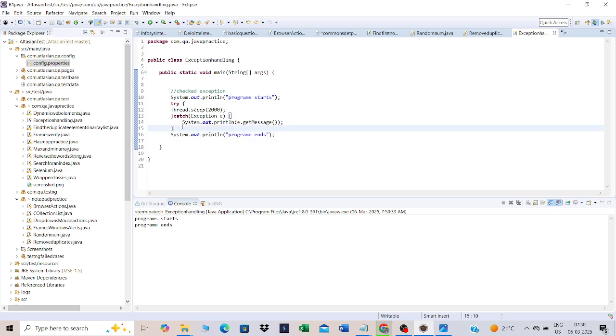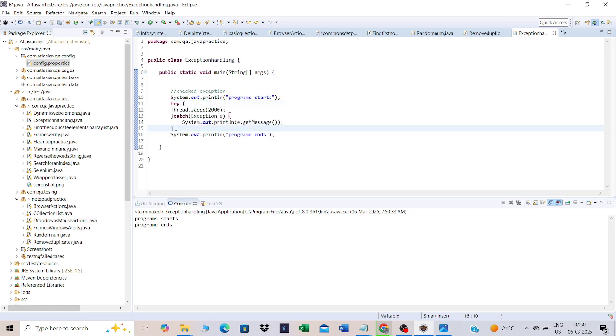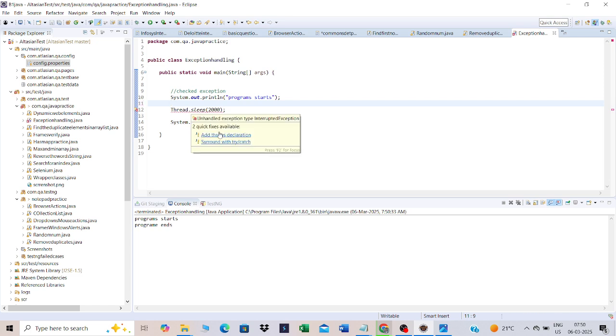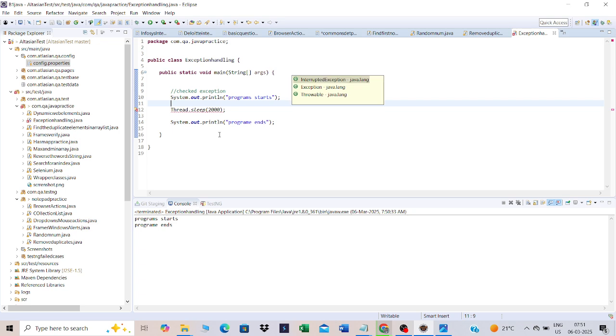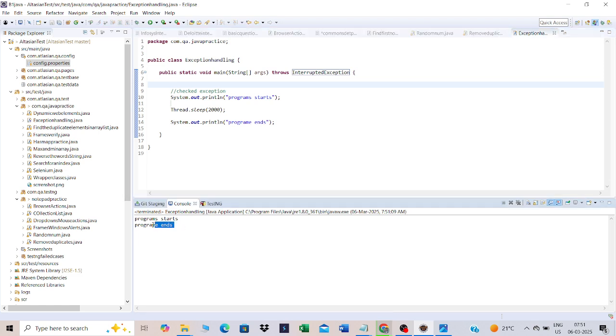So now this is one way of handling the exceptions. The other way is that for checked exceptions there are two ways: one is using the try catch block, and one is using the throws keyword. So you add a throws keyword. In the main method it will add throws InterruptedException, and you can go with that. If you execute it, it will work fine. So that's it, guys. Program starts and program ends.